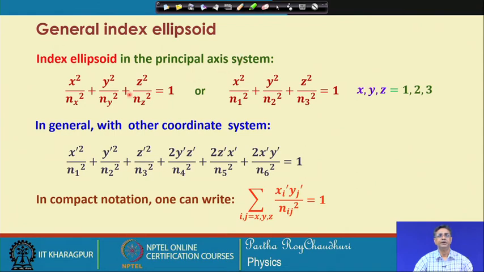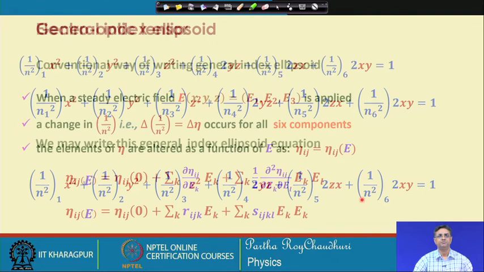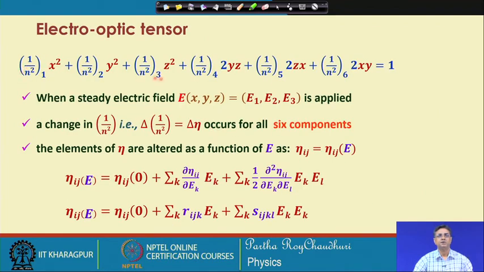So, the general index ellipsoid for an anisotropic material is this, and in another coordinate system we can represent this like this. In the compact form it comes out like this. We may write this general index ellipsoid in this form. Now, when a steady electric field E1, E2, E3 is applied, a change in this, that is this delta n, occurs for all 6 components, and then we can write this impermeability as the impermeability with no field and then some additional terms,